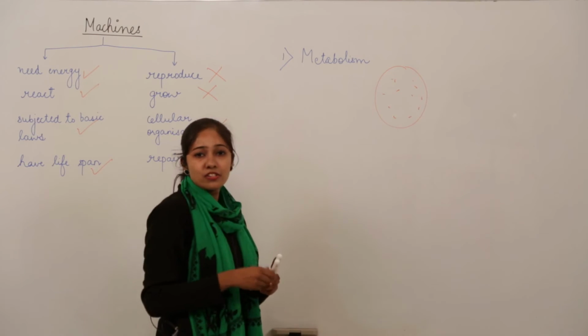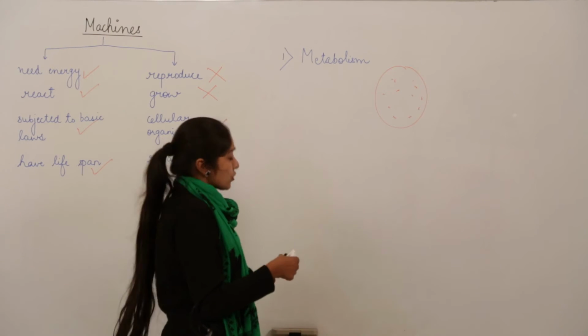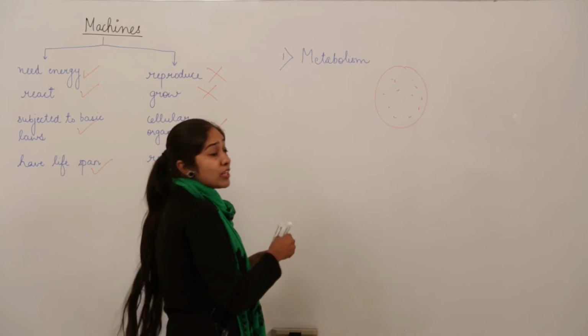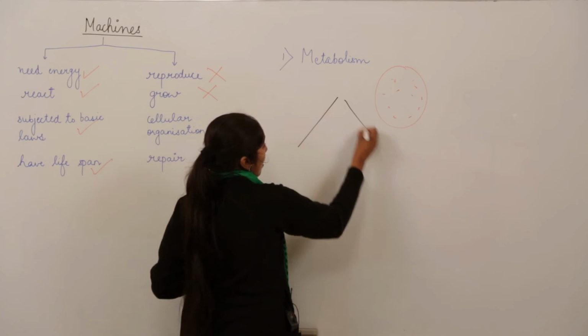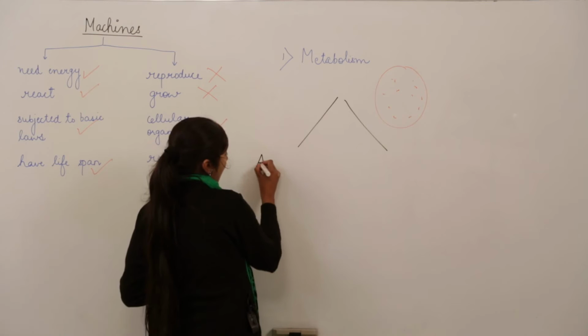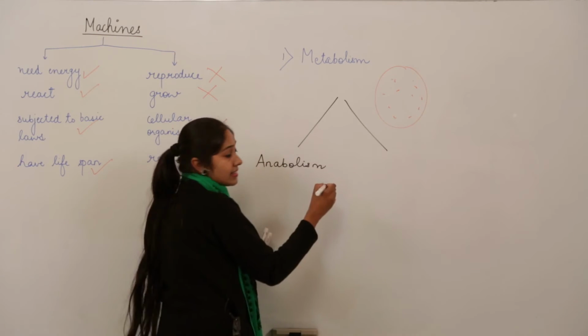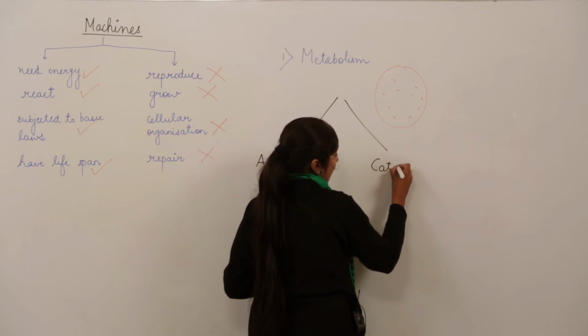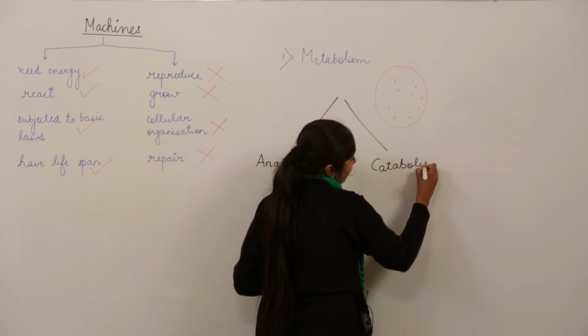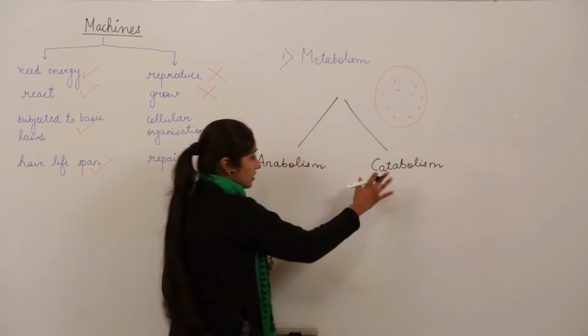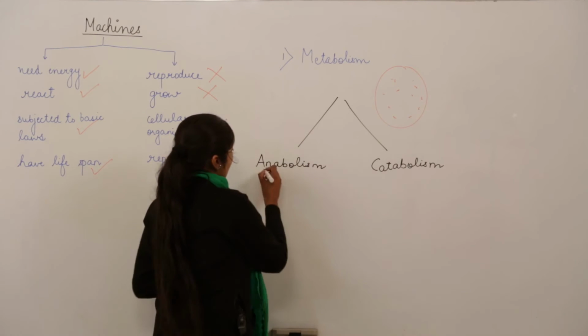These reactions can be of different types, right? So we have classified metabolism into 2 types. One, we have anabolism, and the other type is catabolism. You need to be very familiar with these terms because they are very important when you study biology.